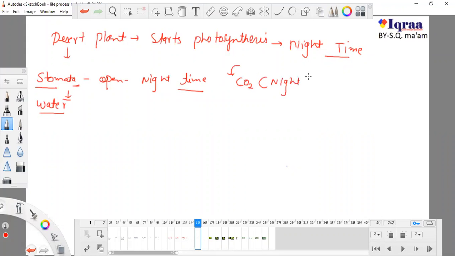I'm only talking about desert plants. Okay, now what happens in night time? There is no sunlight during night time, so there is no heat. And if there is no heat, there is a less rate of evaporation.